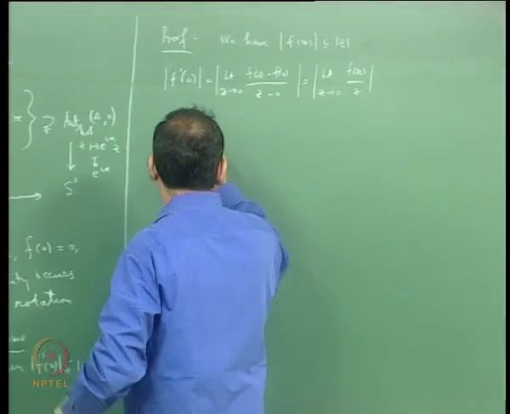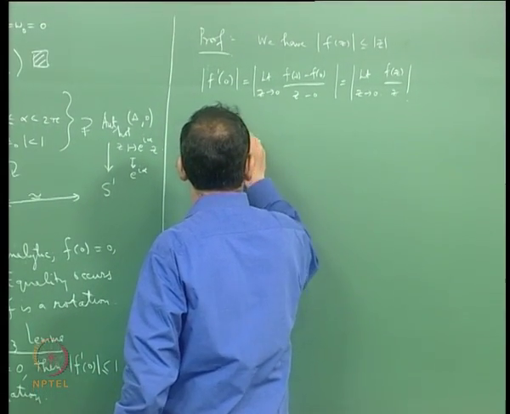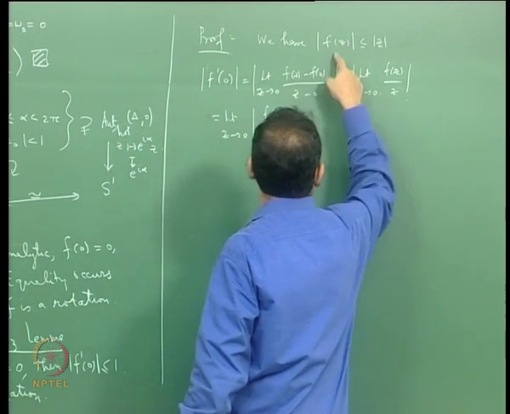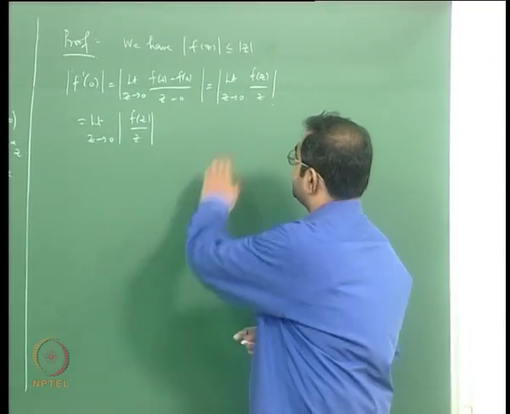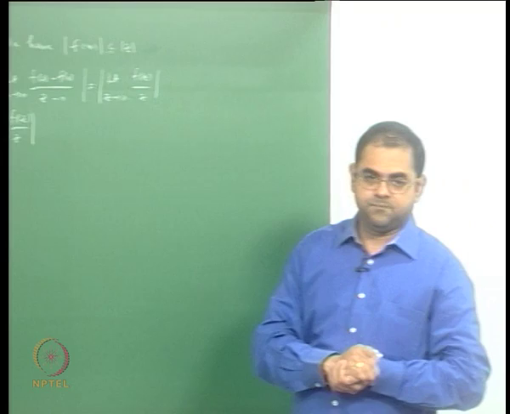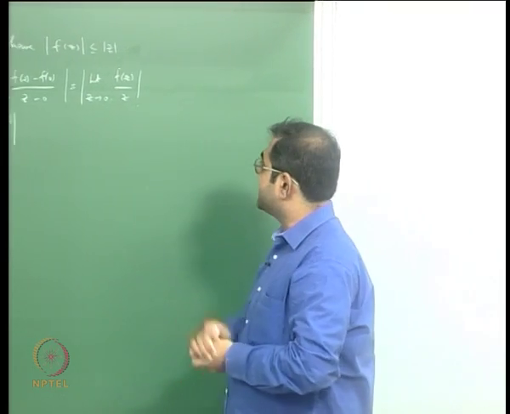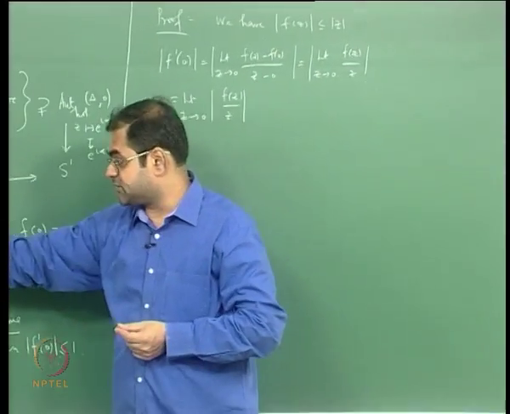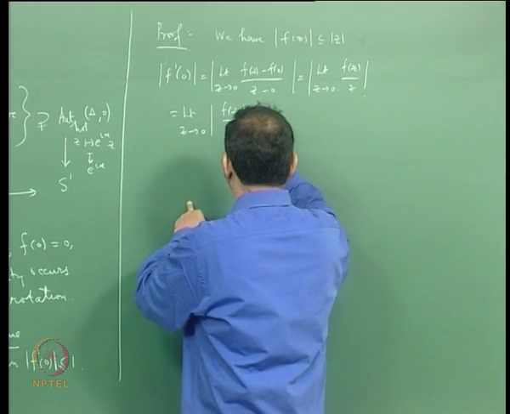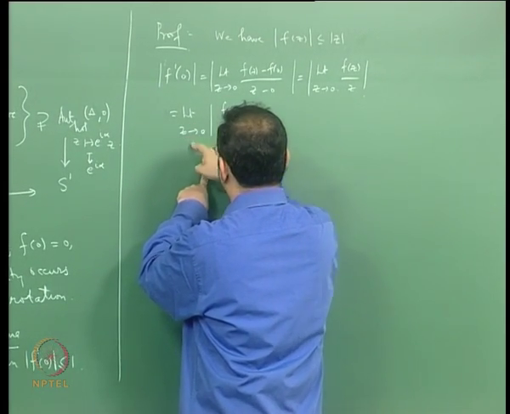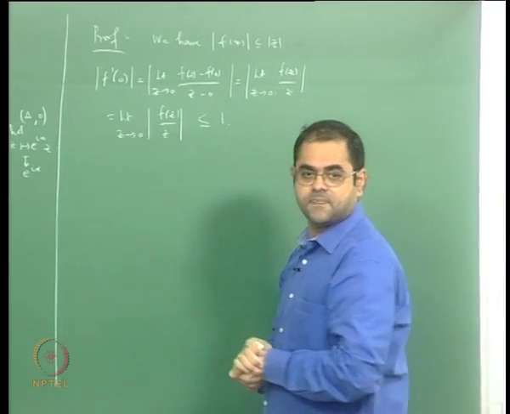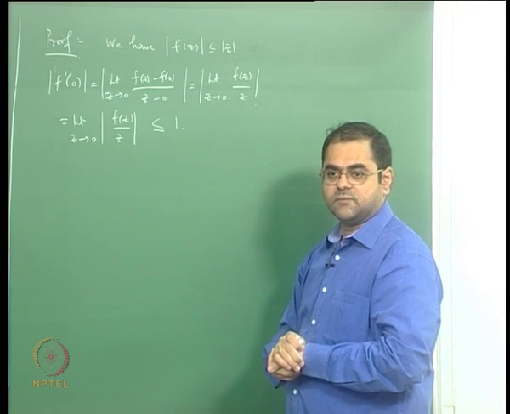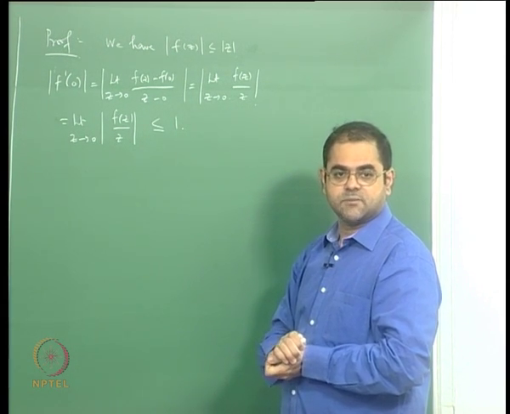So I can write this as the limit as z tends to 0 of mod f(z) by z, where I am assuming z is not equal to 0. If z is not equal to 0, mod f(z) by z is less than or equal to 1, and this inequality is because of the original Schwarz lemma. Therefore this is a quantity less than or equal to 1, and taking the limit, it is also less than or equal to 1. So you get the differential form, the infinitesimal version, of the Schwarz lemma.